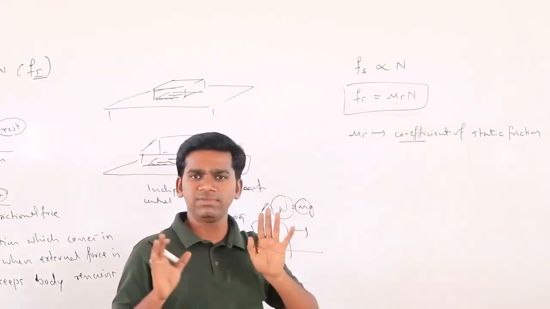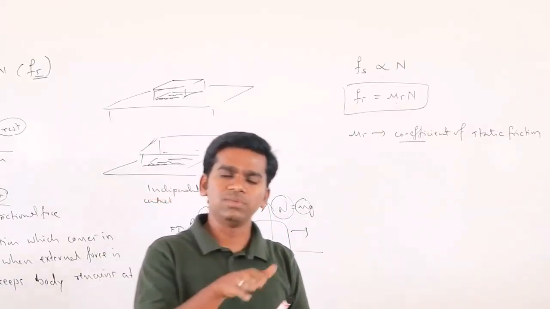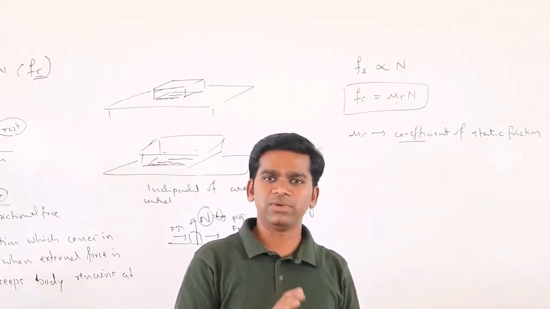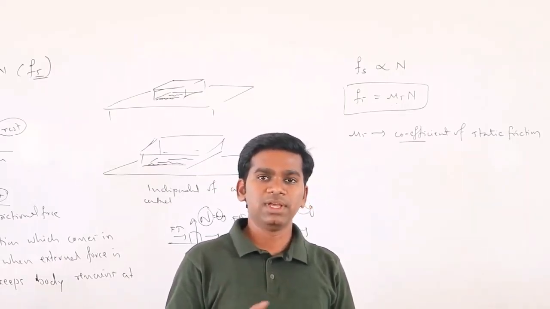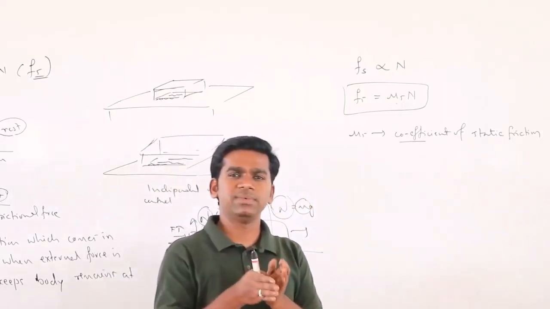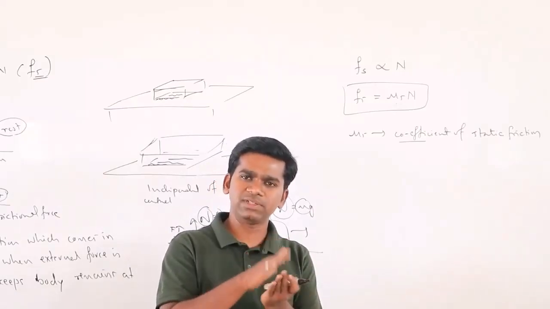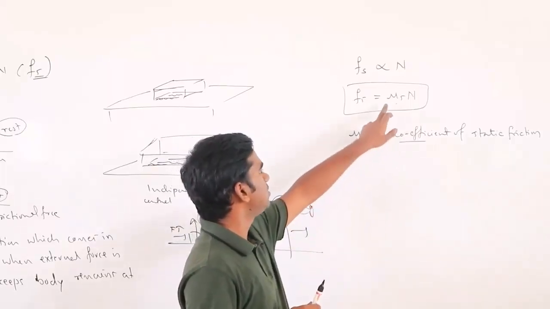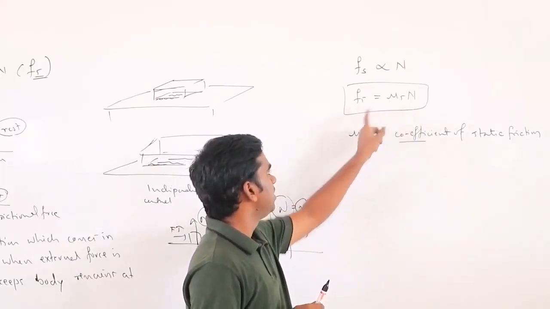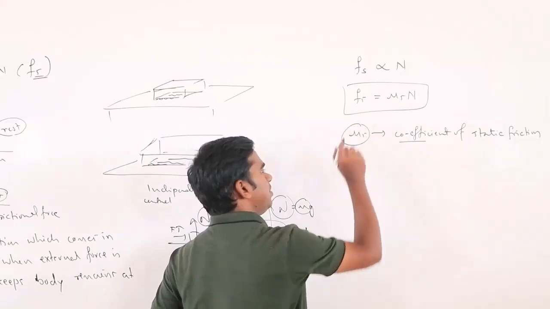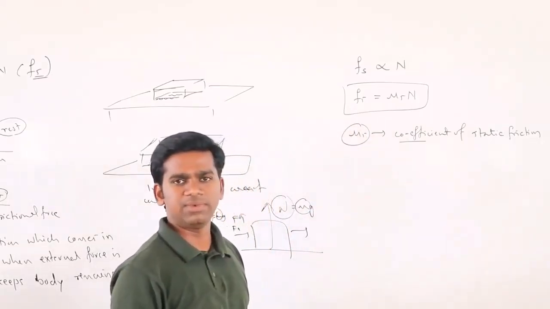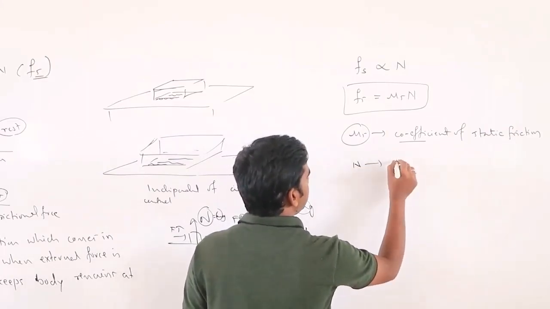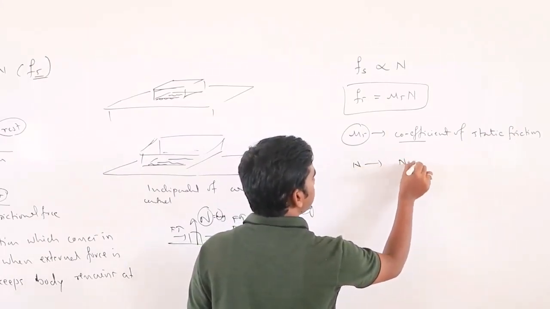That is why it is very difficult to move rough or wooden surfaces. More force is required to move them because the static friction is more. Instead, if you take bodies whose surfaces are very smooth, like steel, and apply a little force, it will move, because its coefficient is less. So this coefficient depends on the nature of the body, what type of body it is. Okay, so N is the normal reaction.